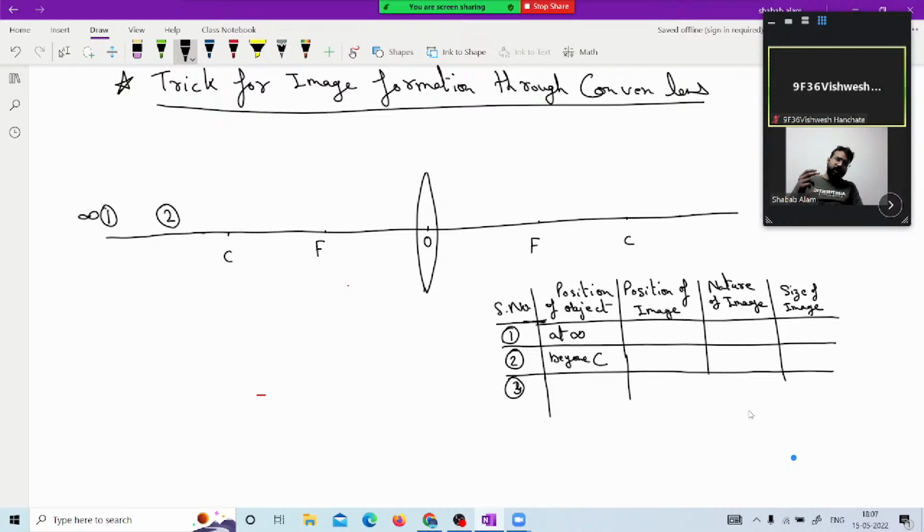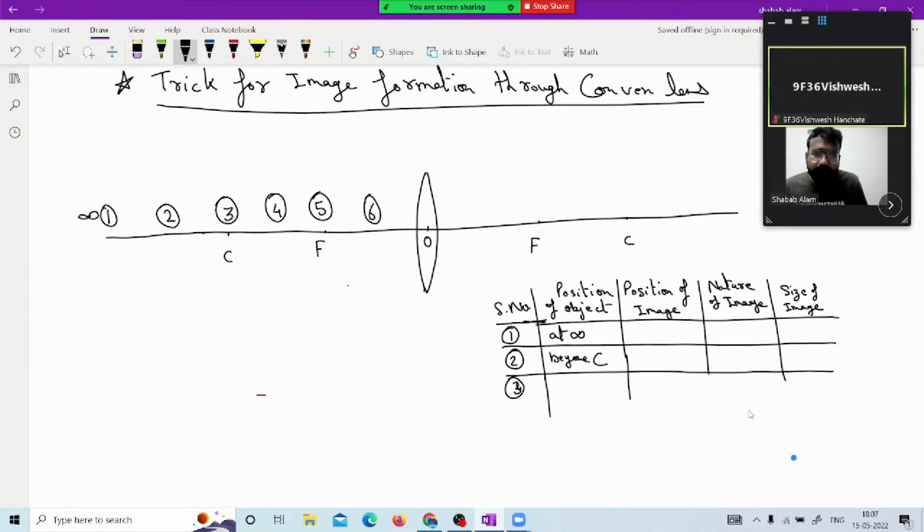Serial number 3. After 2 beyond C, if we move one step forward, we see that we can place the object at location number 3. Then one step forward, the object can be placed between C and F. One step forward, the object can be placed at focus, and again one step forward, the object can be placed between optical center and the focus.